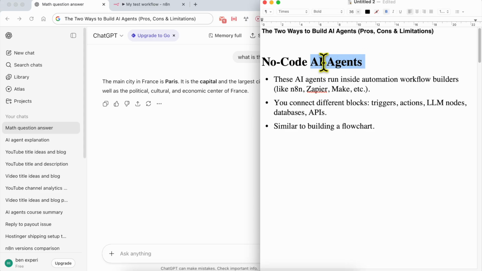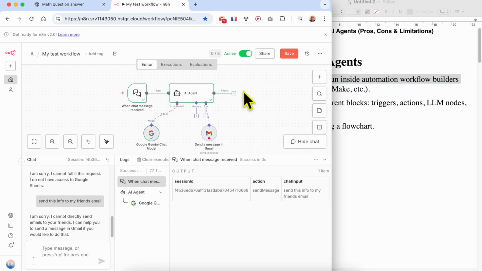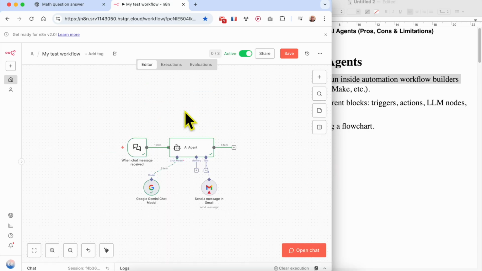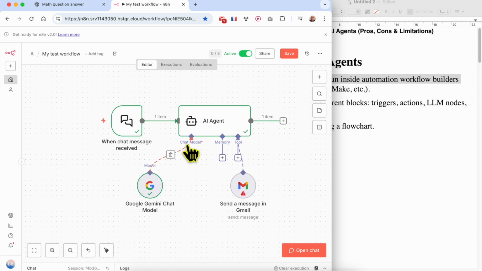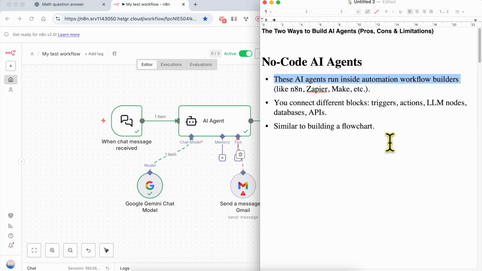Now that you understand what an AI agent is, let's see how you can build them. There are only two ways, don't worry. The first one is the no-code way. The no-code AI agent runs inside automation workflow builders like n8n. This is n8n. You can start it with a trigger. You can connect a chat model like Google Gemini, where the chat model is the brain of the AI agent used to understand your request, and the tools are the hands that do the actions for you.